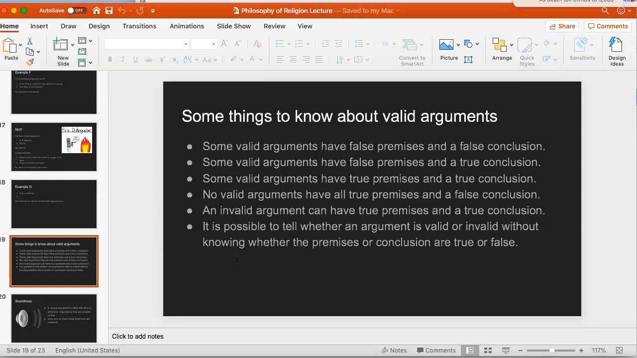It is possible to tell whether an argument is valid or invalid without knowing whether the premises or conclusion are true or false. Yes, it is possible to do that. And you can see that with the example B, the example about Professor Plum. You don't know who Professor Plum is, who Miss Scarlett is, but you can see that that's a valid argument, because if the premises were true, the conclusion would have to be true. You don't know whether any of it's true, but you do know that there's this right sort of relationship between the premises and the conclusion, such that if the premises were true, the conclusion would be true. So you sort of use your imagination to try to see if you can come up with a scenario where the premises are true and the conclusion false, a possible scenario. And if you can't, that's a good indication that the argument is valid.